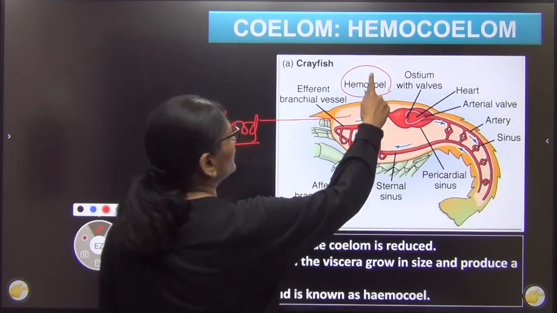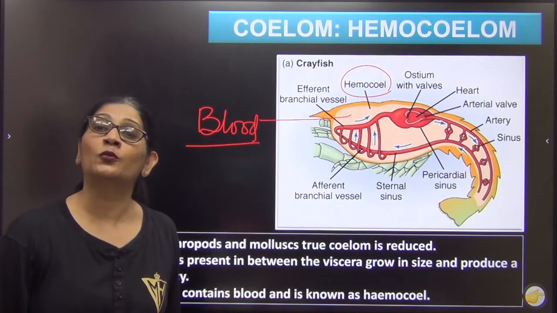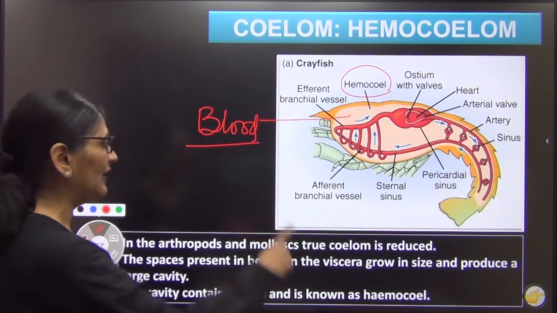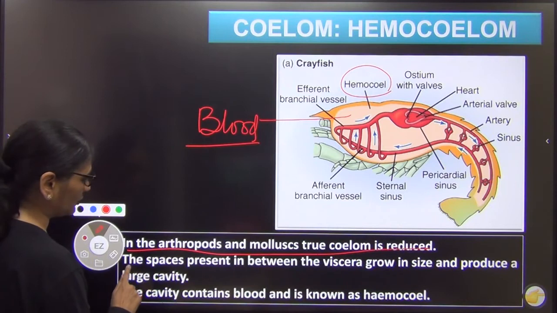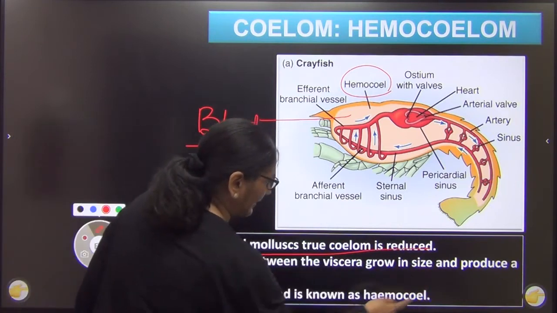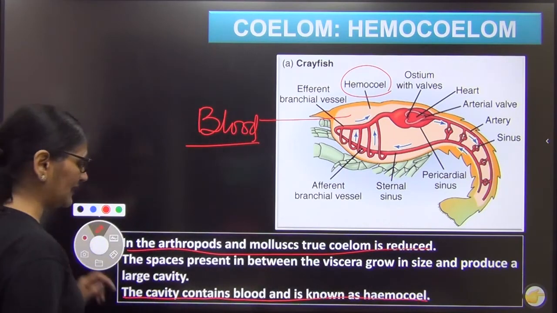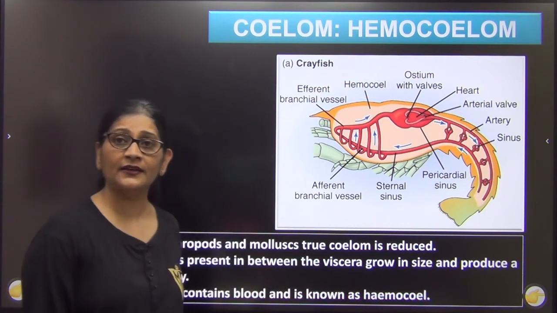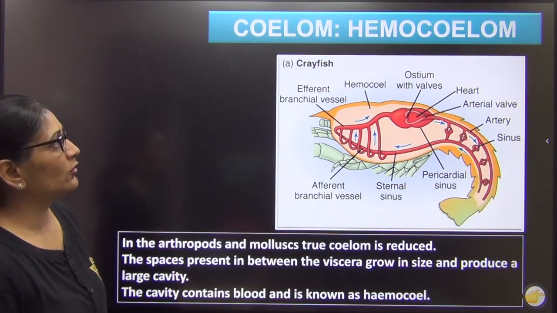Such a blood-filled coelom is called hemocoel, which is found only in arthropods and mollusca. The coelom is reduced. And the cavity contains blood and then this is called hemocoel. Clear? So with that we have done a lot on coelom.